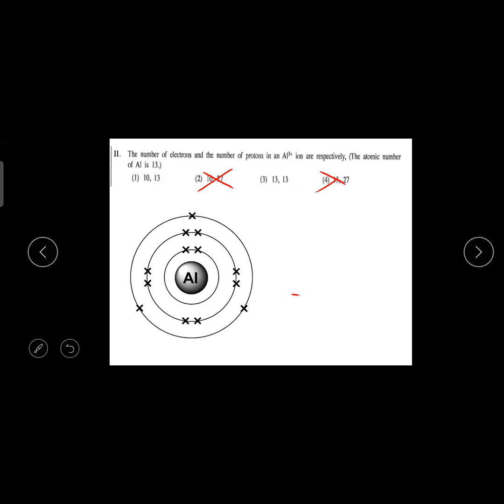If it becomes Al3+, that means aluminium already had 13 electrons, and out of that structure, the last 3 electrons have gone out. That means what is the number? 13 minus 3, it is 10. So the first one is the answer.